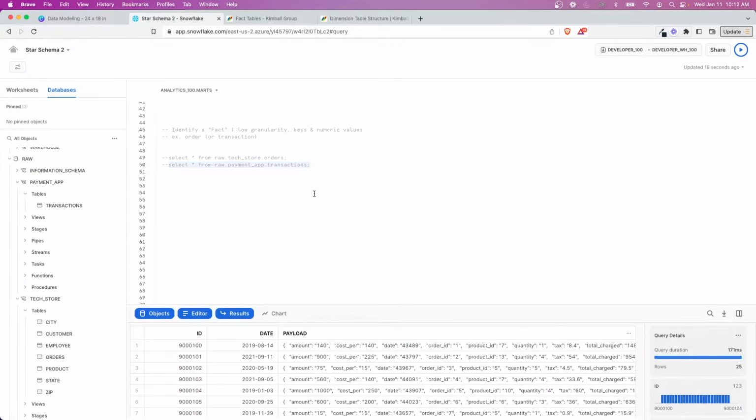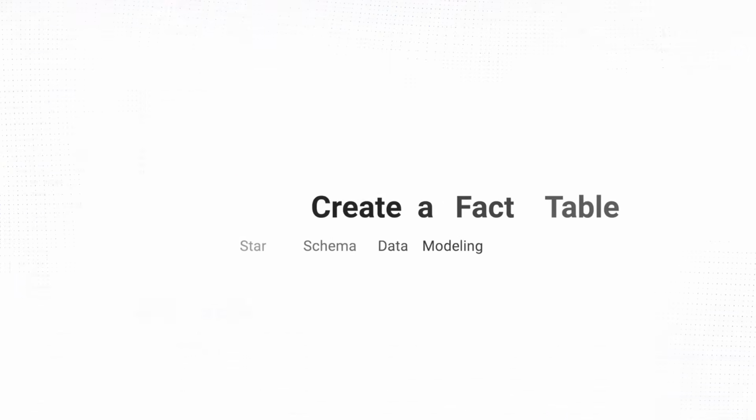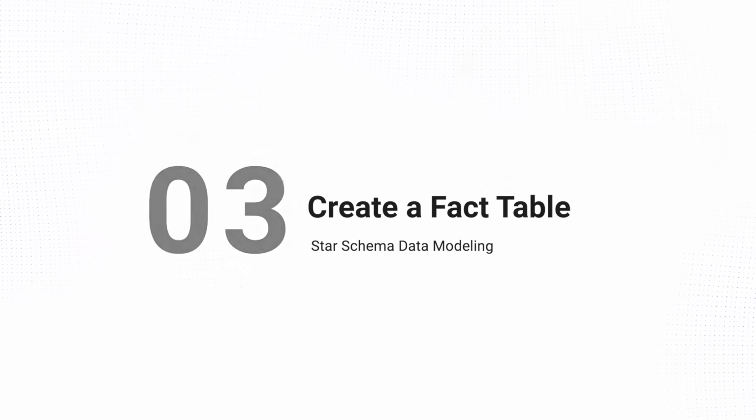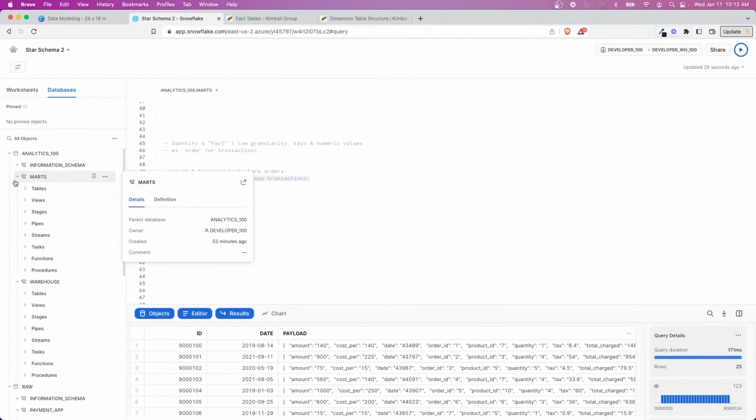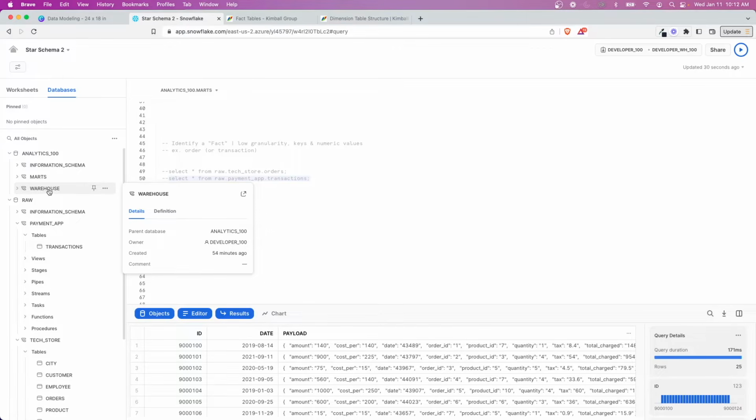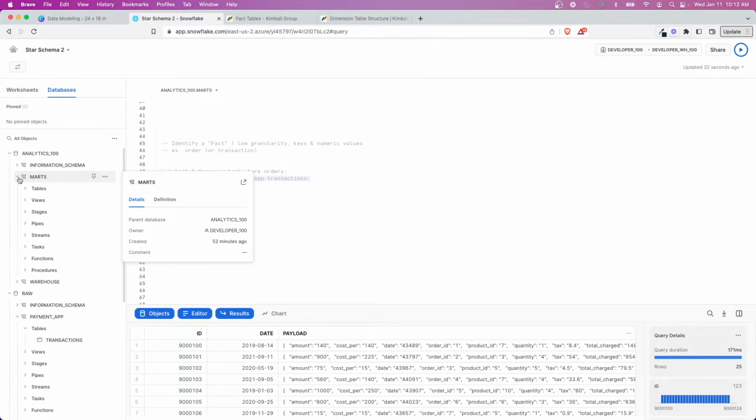So let's create a fact table for transactions, and we'll call it fact transactions. Another thing I'll point out here is I have two schemas already built: one for warehouse, where we'll put our fact and dimension tables, and then Marts, where we'll put one or two user-facing tables to use.